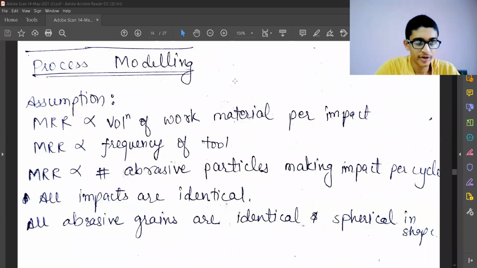So let's start with process modeling. It is a long journey to do a modeling for this USM. So let's start with the assumptions.